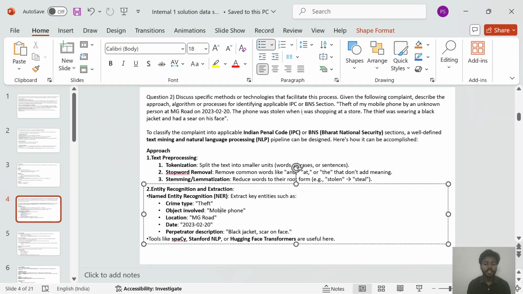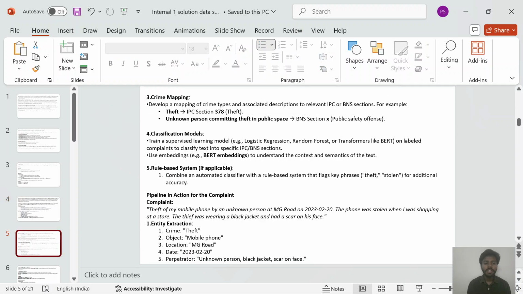Then the second step in the approach is entity recognition and extraction. The first step in entity recognition and extraction is named entity recognition, in which we extract key entities such as crime type, object involved, location, date, and perpetrator description. Tools like spaCy, Stanford NLP, and Hugging Face transformers are useful here.